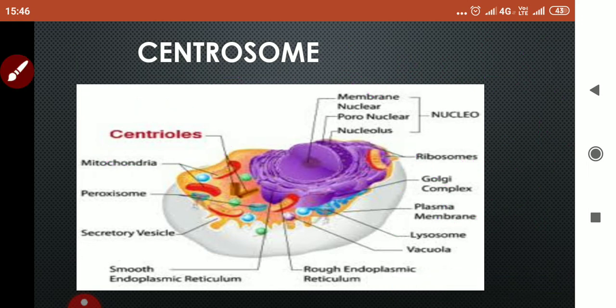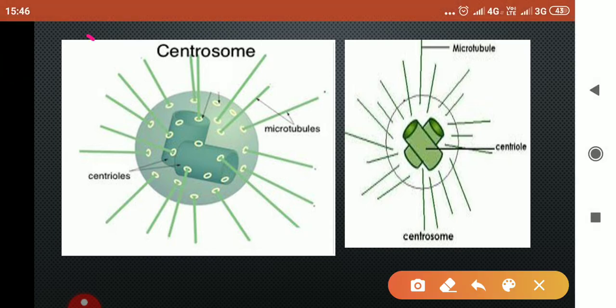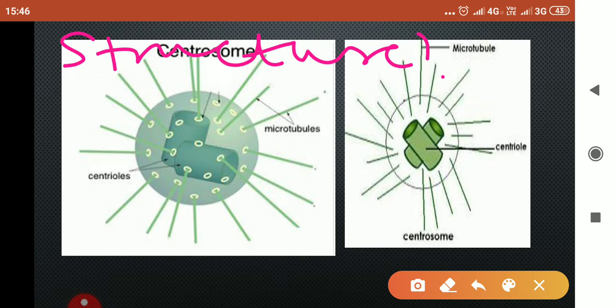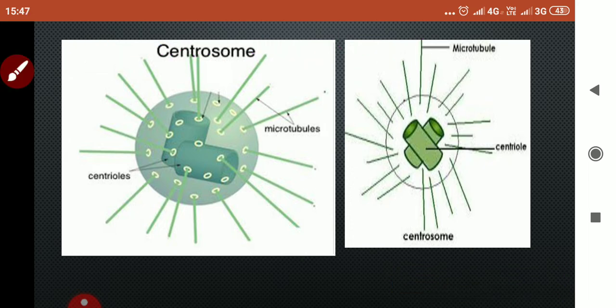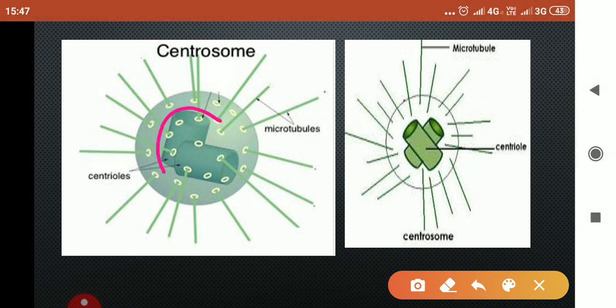Now children, moving on to the next slide, let us study about the structure of centrosome. Centrosome has centrioles in it. This is the centriole. Now, what are these centrioles? These centrioles are the structures having microtubules in them. These microtubules help during cell division.